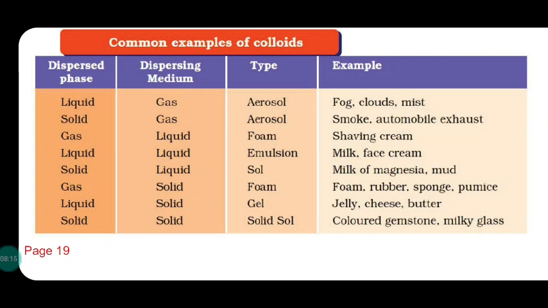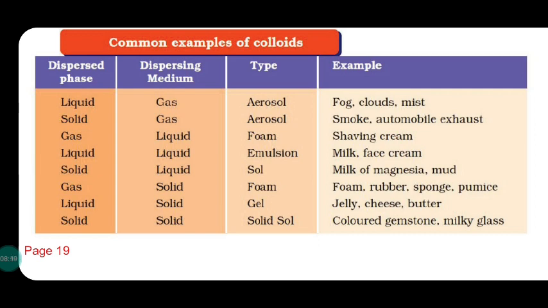Based on the use of solid, liquid, gaseous participants, we have the types of colloids listed in the box. There are 8 types of colloids with the help of the different states of matter. Solid or liquid or gaseous states can be used.